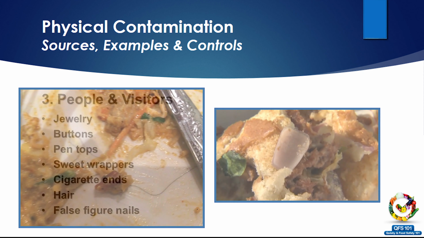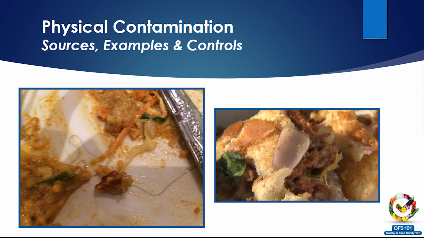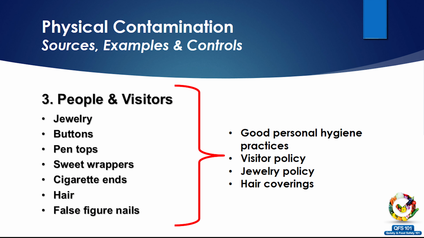A lot of time when we eat food in many good restaurants also, sometimes we have hair contamination in the food. So that's a physical contamination example. How to control them? The biggest control is to have good hygiene practices, making sure we have policies for visitors and proper uniform and jewelry policy as well.